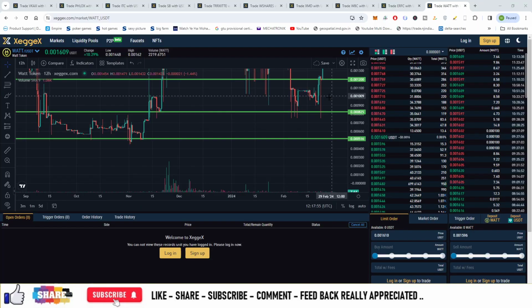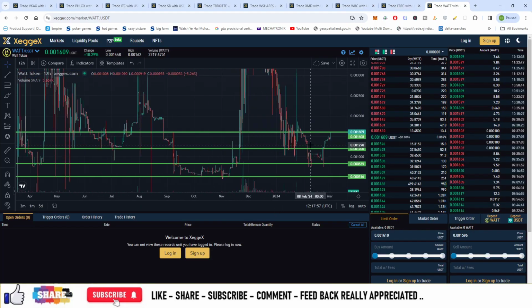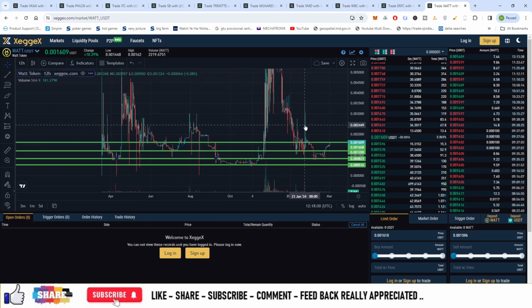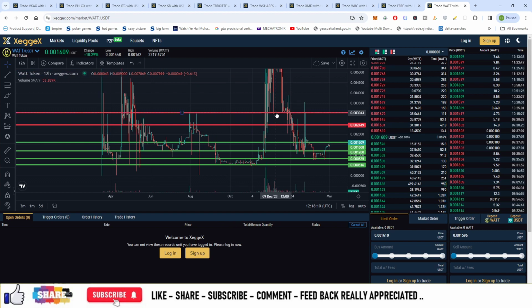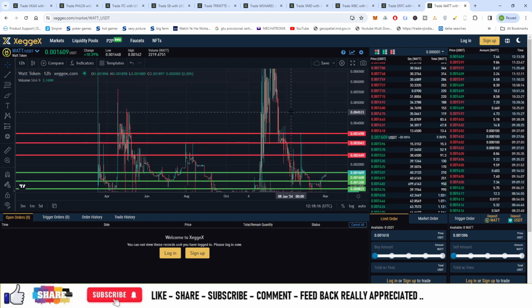And now let us look at the selling entries. So for your exit you can sell at a resistance. Your first resistance is at about this value that is 245. Second resistance is at about 304. Third resistance is at about 349. And fourth resistance is at about this value 438.